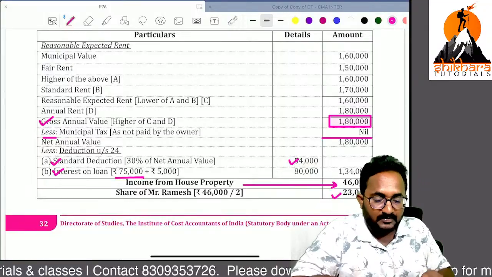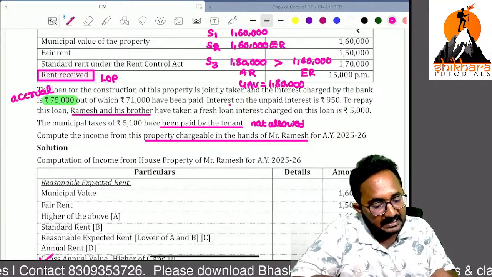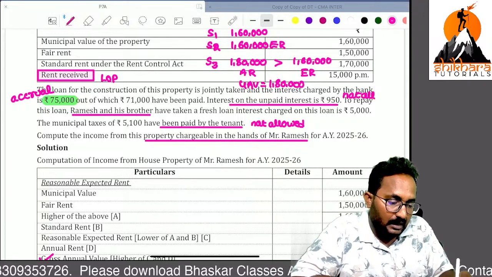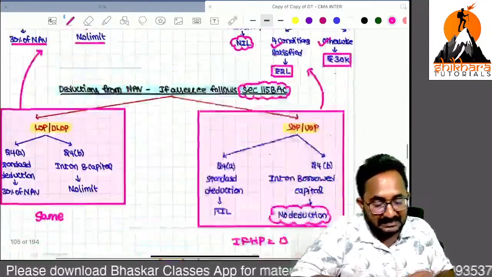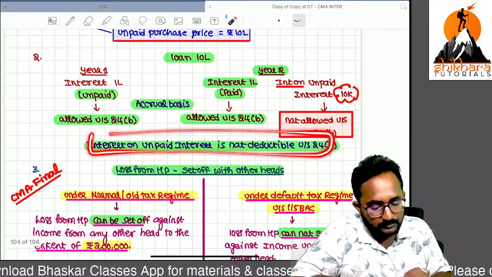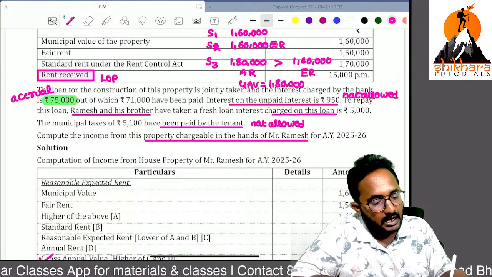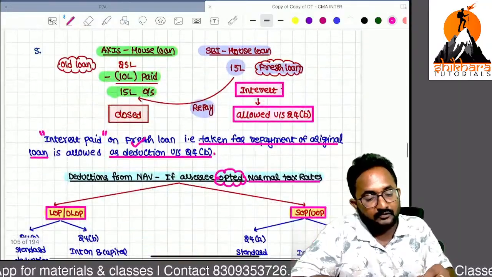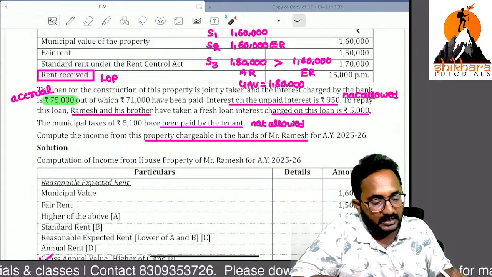Now, they have taken a fresh loan for payment of what? Yes, interest on unpaid interest, it is not allowed. I clearly said that interest on loan is allowed, interest on unpaid interest is not allowed. Next one, they have taken a fresh loan in order to repay the original loan. If any fresh loan is taken for repayment of original loan, that interest is also allowed. That's why 5,000.